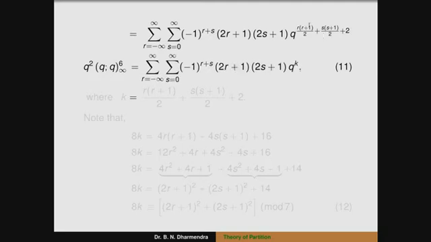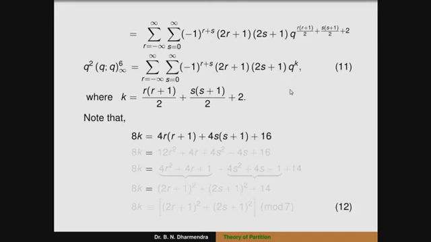So, that is summation r running from 0 to infinity, s running from 0 to infinity, minus 1 to the power of r plus s into 2r plus 1 into 2s plus 1 into q to the power of k, where k is the power of q, that is r into r plus 1 by 2 plus s into s plus 1 by 2 plus 2. So, when I multiply throughout by 8, that becomes 8k is equal to 4r plus 4r into r plus 1 plus 4s into s plus 1 plus 16.